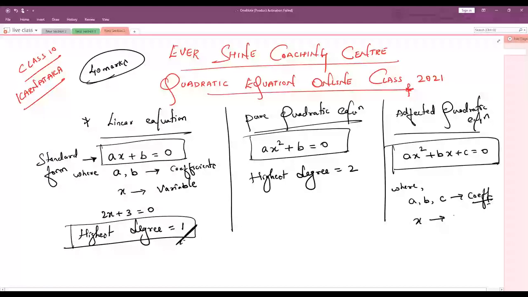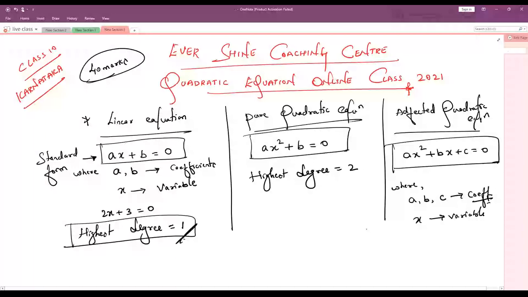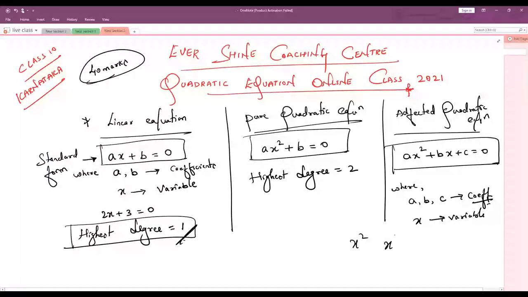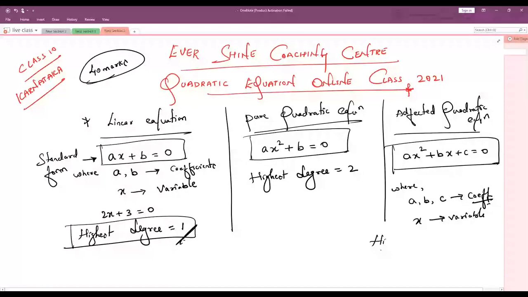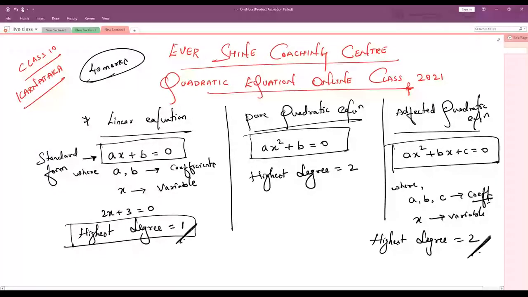You can see here x power 2 is also there and x power 1 is also there in this equation. But out of these, which is the highest degree? Here the highest degree is 2. So the affected quadratic equation highest degree is 2.